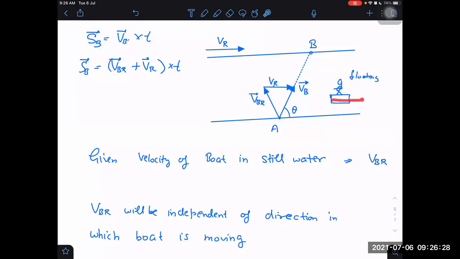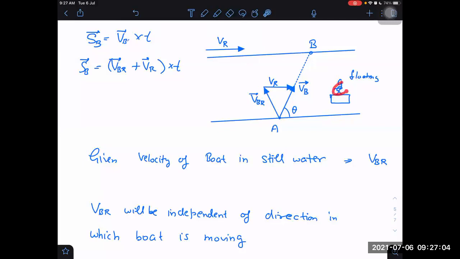Then with respect to floating wood, if it is floating with the same speed as that of river, then with respect to that person, we are looking at the velocity of boat with respect to person who is moving with same velocity as that of river. That velocity of boat with respect to that person will appear to be VBR this side. With respect to this person, it will be appearing to be backwards this way.